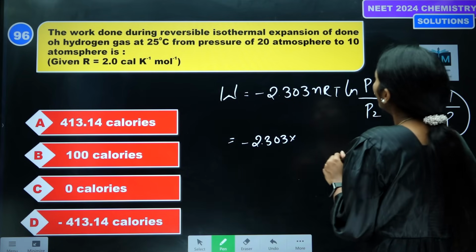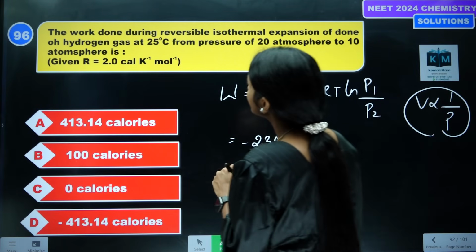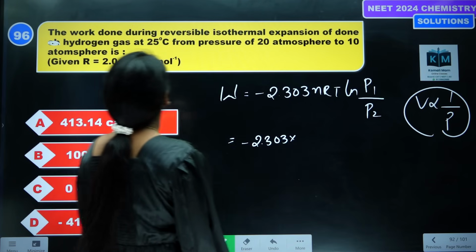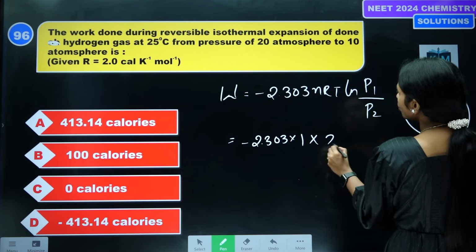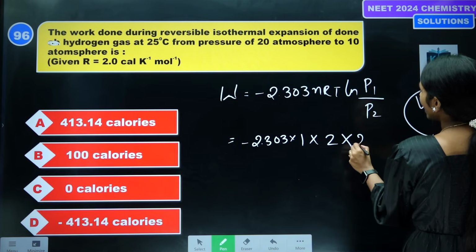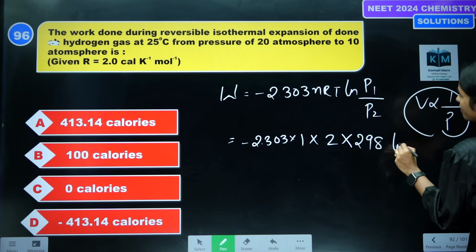Expansion done during 1 mole. This is 1 mole of hydrogen gas. So n is 1, and R is 2 calories. Temperature is 298 Kelvin, because 25 is given, right?